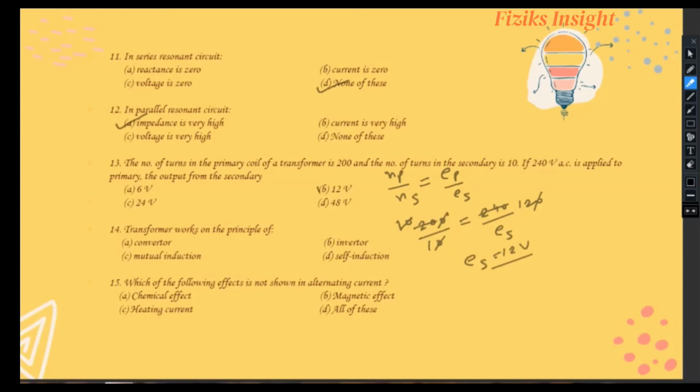Now in 14th question, transformer works on the principle of, C option is correct, mutual induction. Now in 15th question, which of the following effect is not shown in alternating current? So out of all these four, A option is correct. The chemical effect of current is shown only in DC. Proceeding to the 16th question.